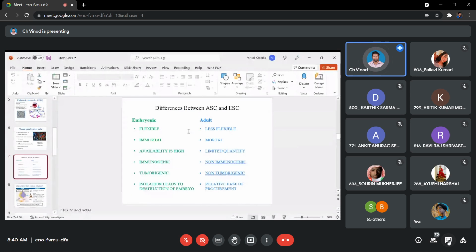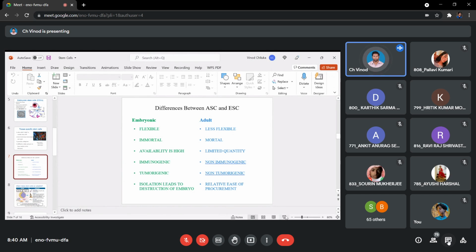So this is about the differences between your available stem cells during development and during adulthood. Adulthood is either multi or uni. In case of embryo, it's pluripotency. So these are the different types of behaviors that they exhibit.